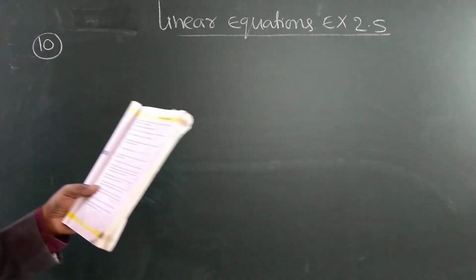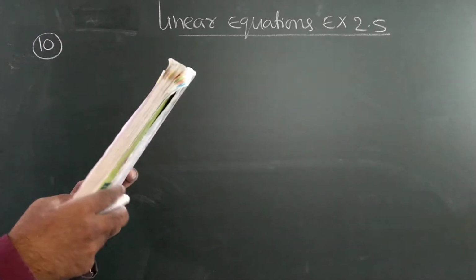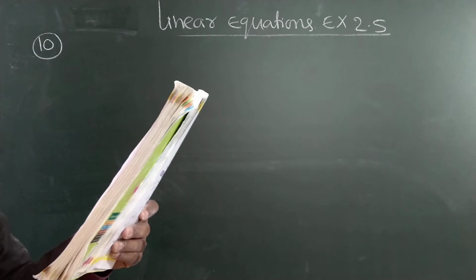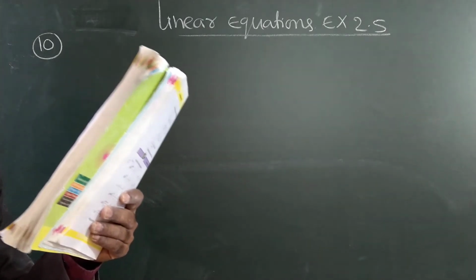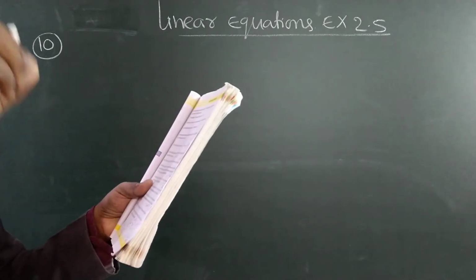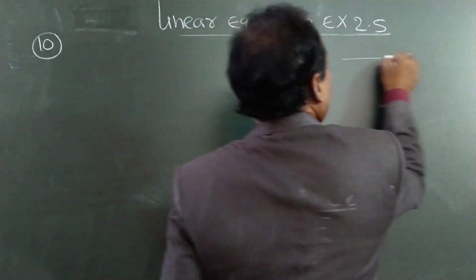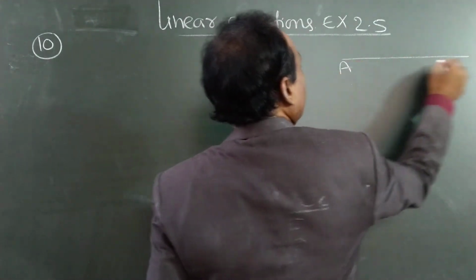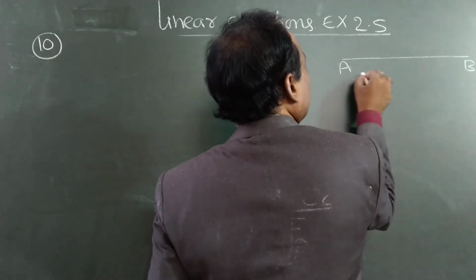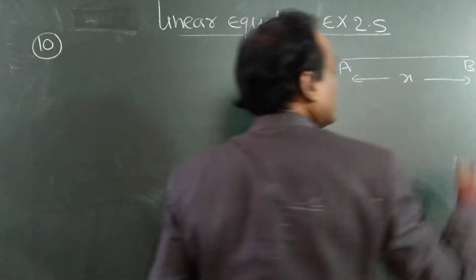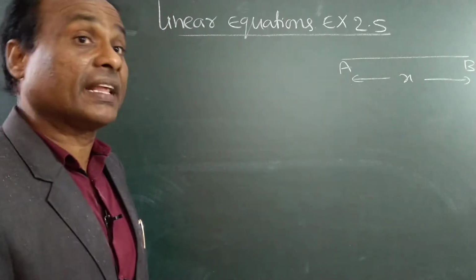10th. A train runs at a speed of 40 kilometers per hour. It reaches the destination by 11 minutes. The last question is find the distance to be covered by the train. See here, the train is traveling from A to B. So what is this distance? The distance covered by the train we have to find.